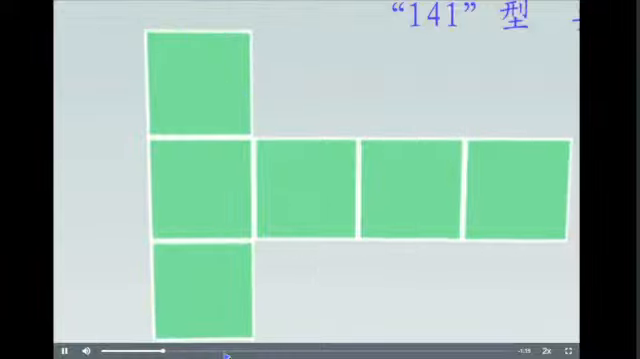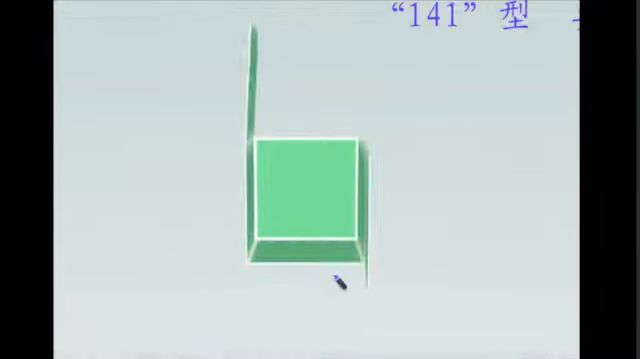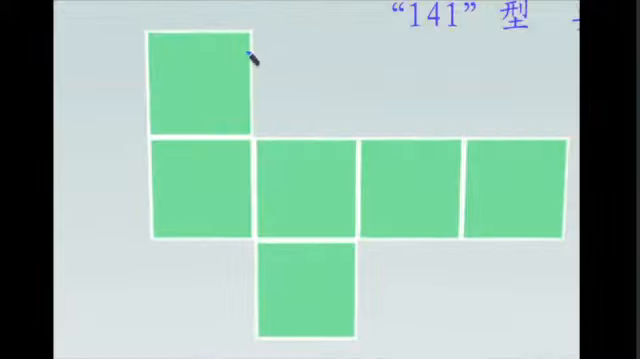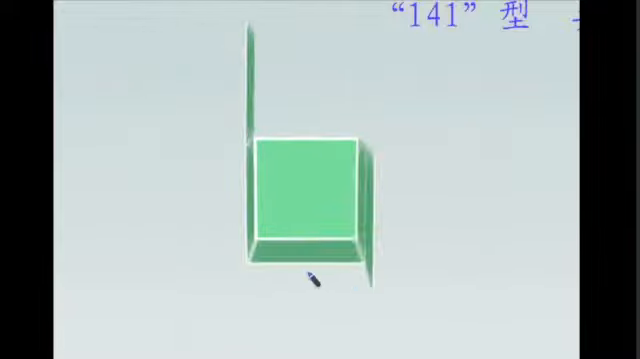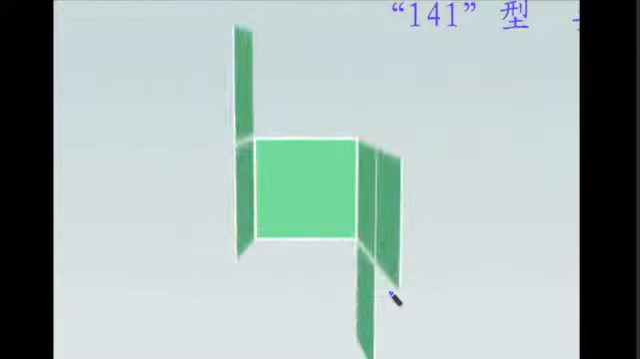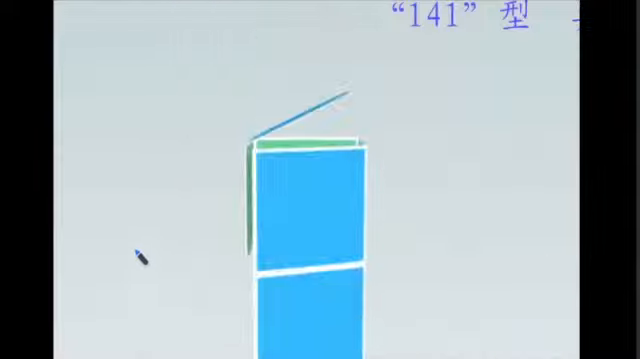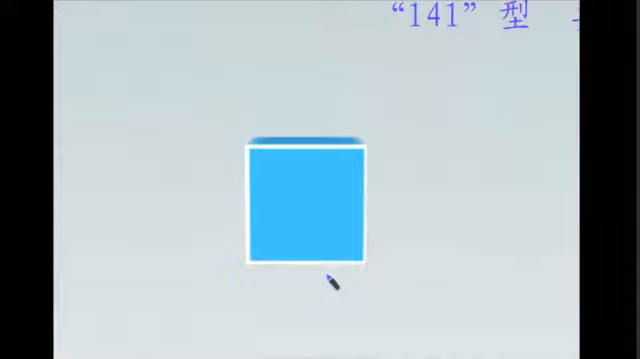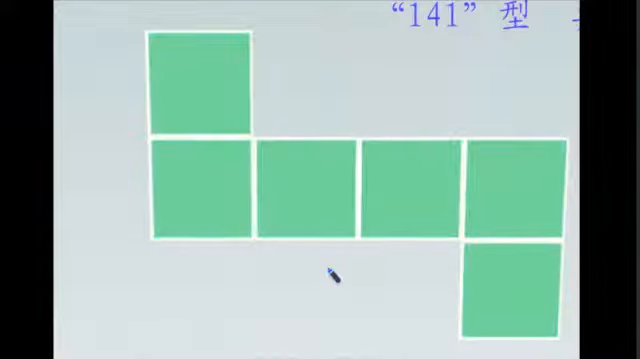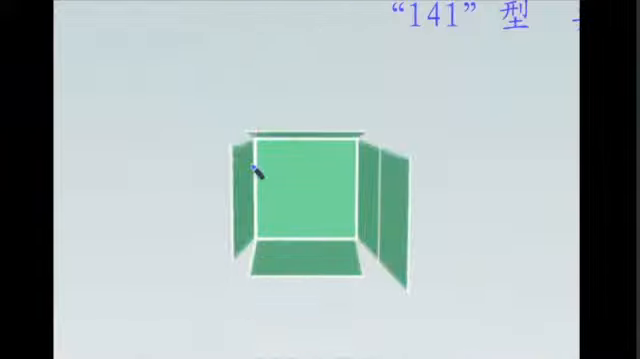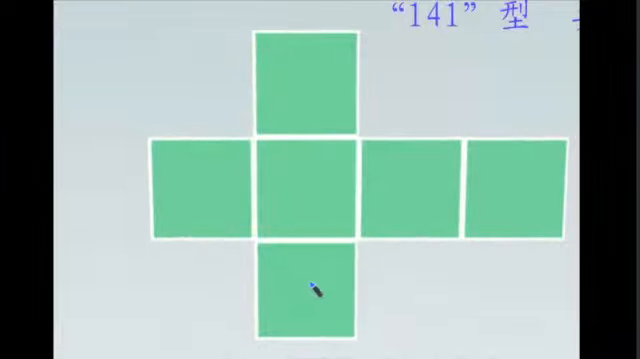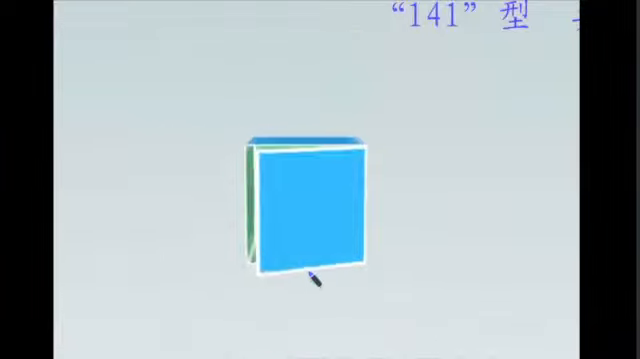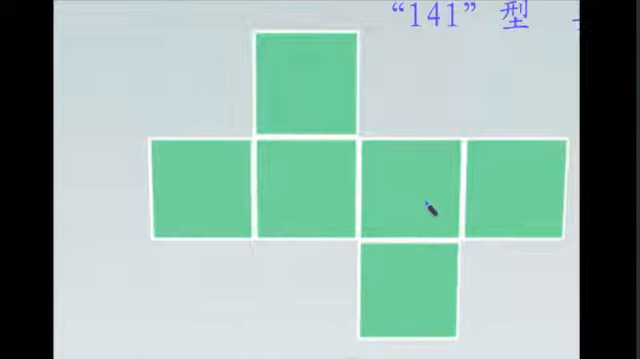As you see, 1 head, 4 body, and a bottom. 1 head, 4 body, and the bottom. This one also the same. It's also 1 head, 4 body, and 1 bottom. Same for this one, the head, the body, and the bottom. Also the head, the body, and the bottom.